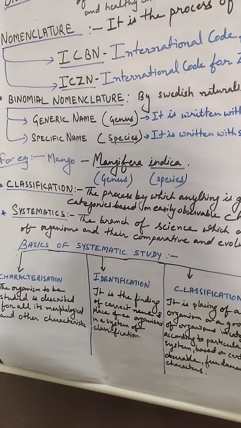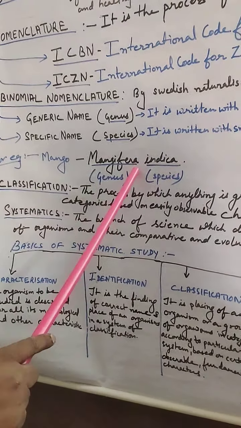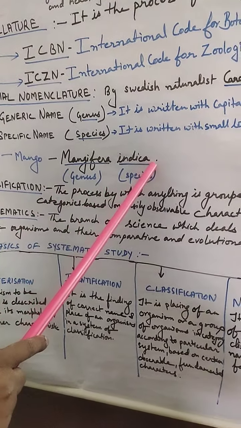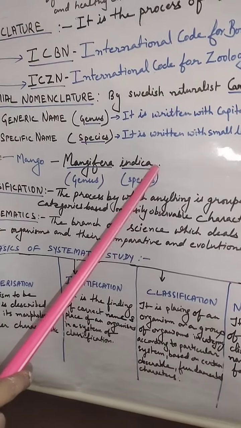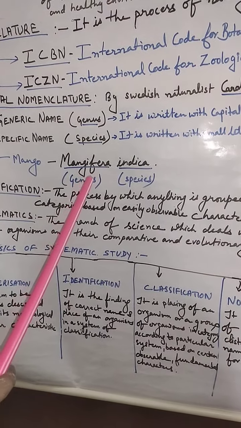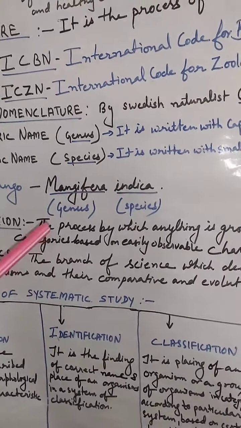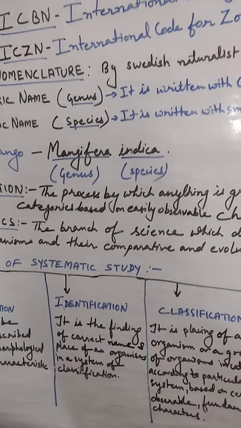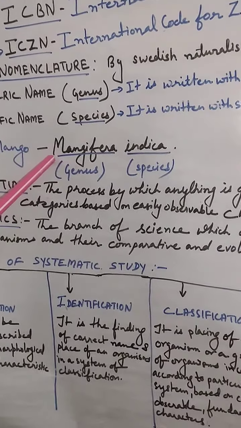The third rule is that the words in a biological name, when handwritten, are separately underlined. Like here I have separately underlined Mangifera and indica also separately, and they are printed in italic to indicate their Latin origin. Why are we writing this in italic form? So that it represents that they originated from Latin. Now the fourth rule is that the first word denoting the genus always starts with a capital letter.